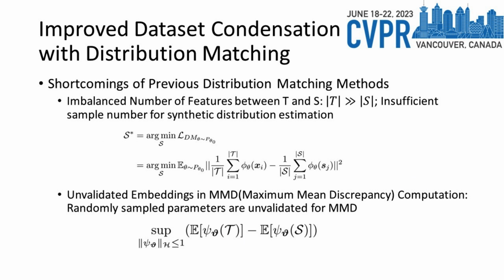Here we study the shortcomings of previous distribution matching methods to propose a better solution with both higher efficiency and better performance. The first shortcoming of previous distribution matching is the imbalanced number of features between the real set and the synthetic set. Since T is much larger than S, sometimes we need a very small synthetic set. The sample number of the synthetic set is insufficient for distribution estimation. The second problem is the unvalidated embeddings in MMD computation. Instead of carefully designing the mapping functions, DM proposed to use randomly initialized networks to get various embeddings for MMD estimation directly, whose validity has not been verified.